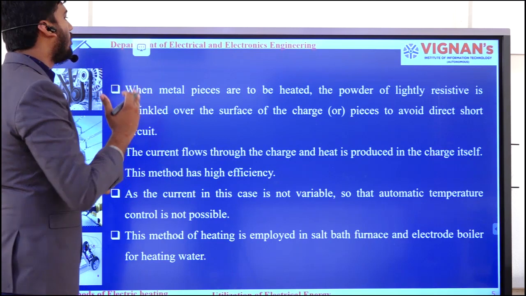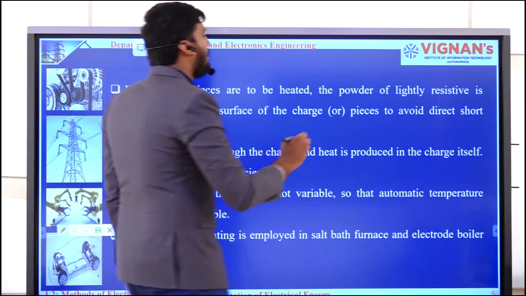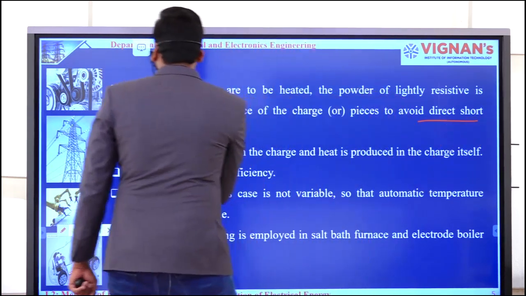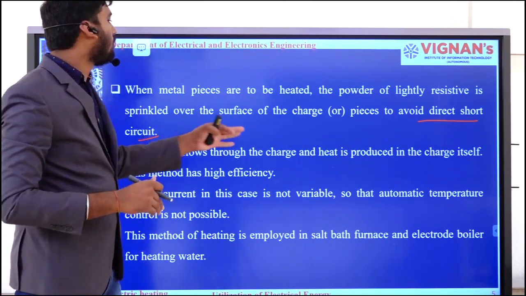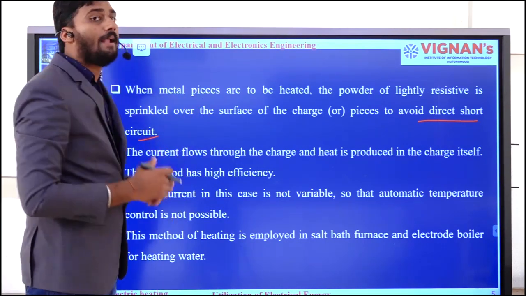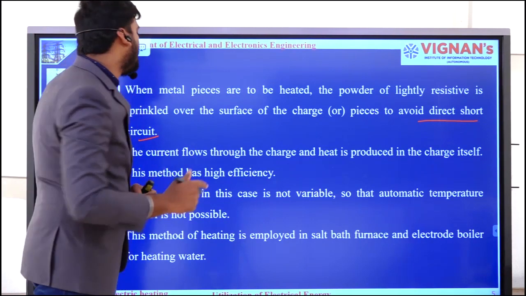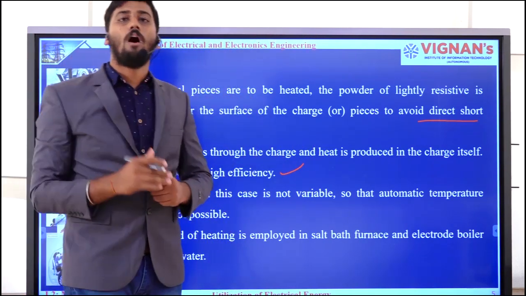In the next slide, when metal pieces are to be heated, a powder of lightly resistive material is sprinkled over the surface of the pieces to avoid a direct short circuit. The current flows through the charge and heat is produced in the charge itself. This method will have high efficiency.